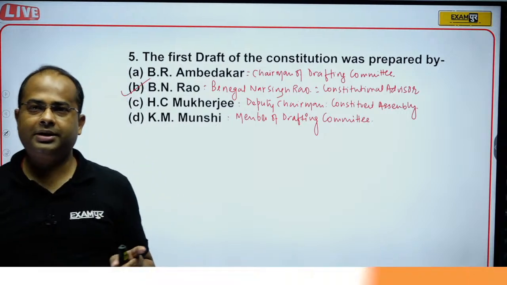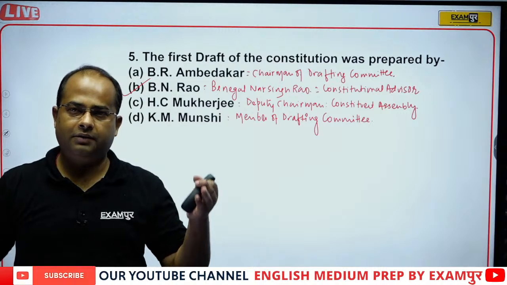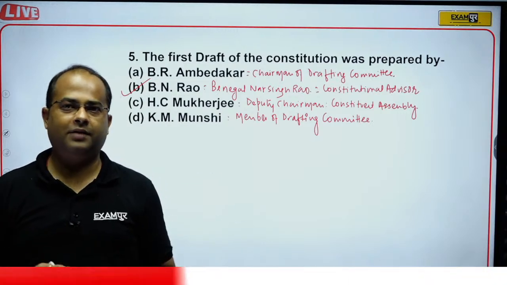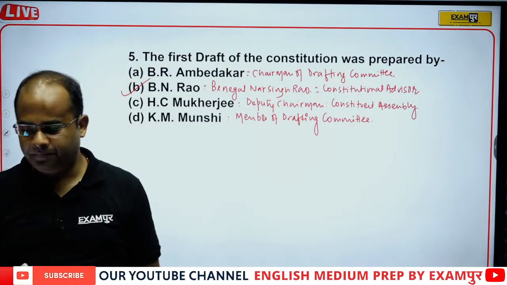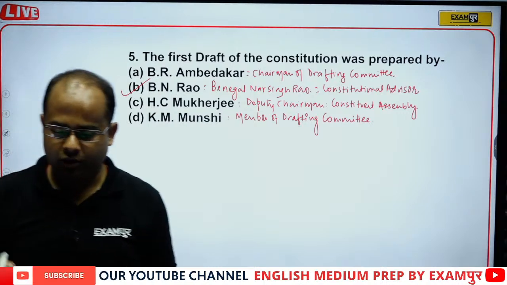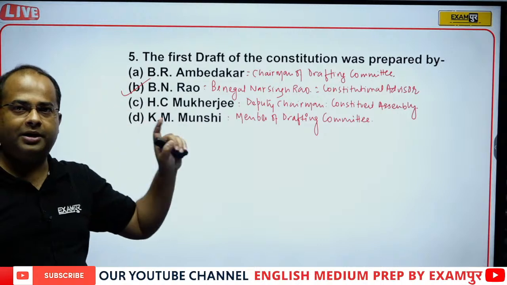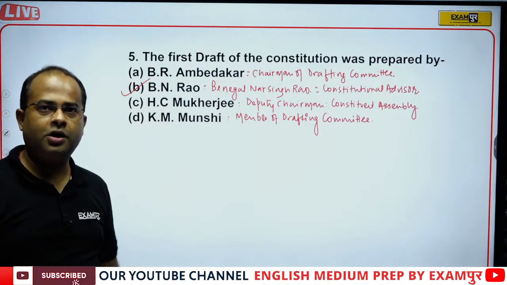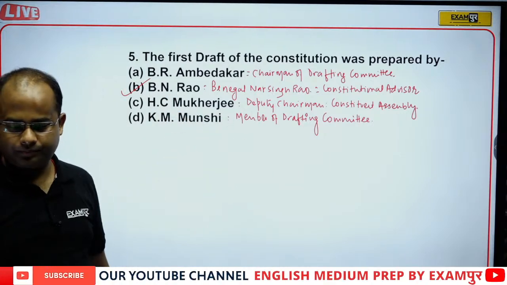Benegal Narsingh Rao and Benegal Rama Rao were siblings. Both brothers were very talented. Benegal Rama Rao was the longest serving RBI governor, almost 7 years, 147 days. B.N. Rao was the constitutional advisor and he prepared the first draft of the Constitution of India.